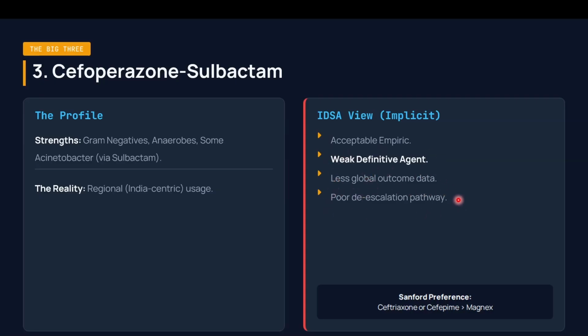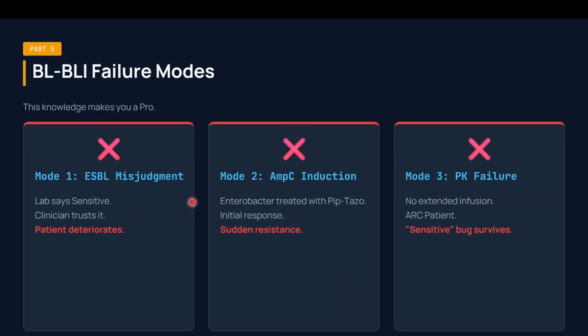There is a poor de-escalation pathway once you go for Sulbactam. So according to Sanford or IDSA, it is ceftriaxone or cefepime that is preferred over Sulbactam. But still, in Indian-centric regions, Sulbactam usage is high and has good potential for treatment and recovery. So why can a BL-BLI drug fail? This knowledge makes you a pro in antibiotic treatment, such that you avoid using the drugs that could fail in these kinds of patients.